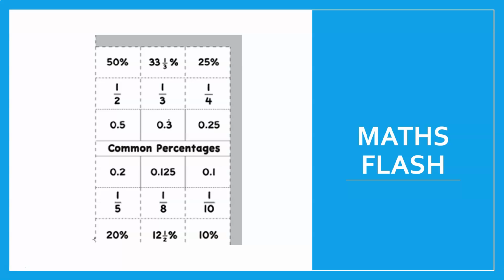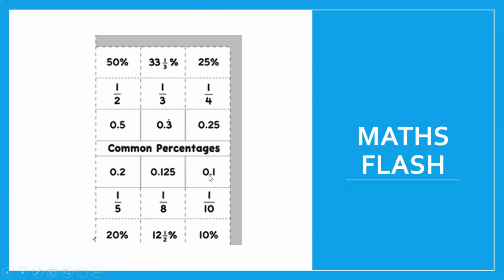Okay, so another maths flash here. These are just some common percentages in their fraction form and in their decimal form. So 50% is the same as half, is the same as 0.5. 33 and a third percent is a third, or 0.33333 recurring. 25% is a quarter, it's the same as 0.25. 20% is 0.2 or a fifth. 12.5% is the same as 0.125, and that's an eighth.